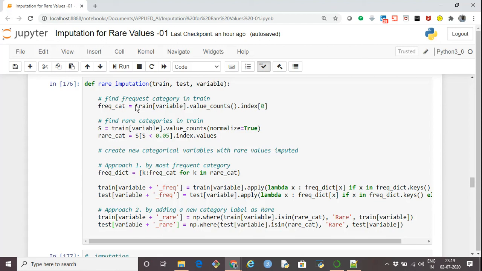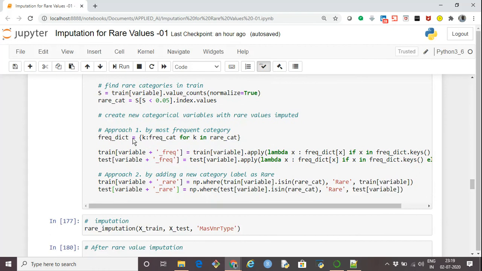First, I'm finding the most frequent category present in the train data set. Once I know the most frequent category, I'm finding all those categories which are rare. The definition of rare is: if any category is present in the column being passed, and its percentage is less than 5%, I'm calling it a rare category. I'm accumulating all such rare categories in a list.